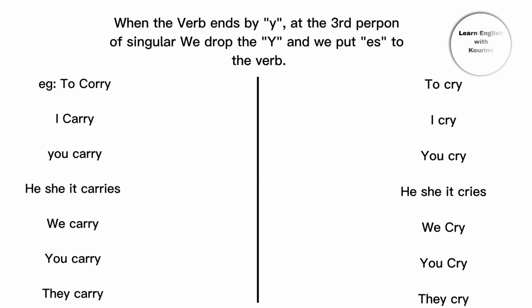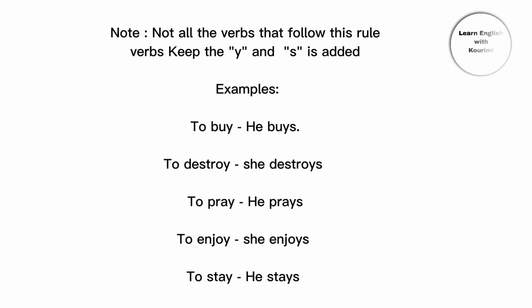When the verb ends in y, at the third person singular we drop the y and we add es to the verb. E.g., to carry. I carry. You carry. He, she, it carries. We carry. You carry. They carry. To cry. I cry. You cry. He, she, it cries. We cry. You cry. They cry.